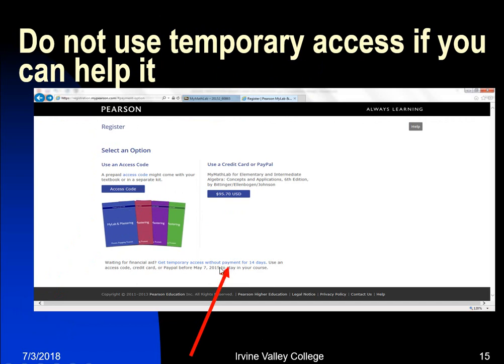Now there is a third option here. It says temporary access without payment for 2 weeks. My experience with that was, do not use that unless you are absolutely in a bind, and you have to let me know. Because this is part of your orientation requirement, I really want you to get a permanent access and commit to this class to stay.